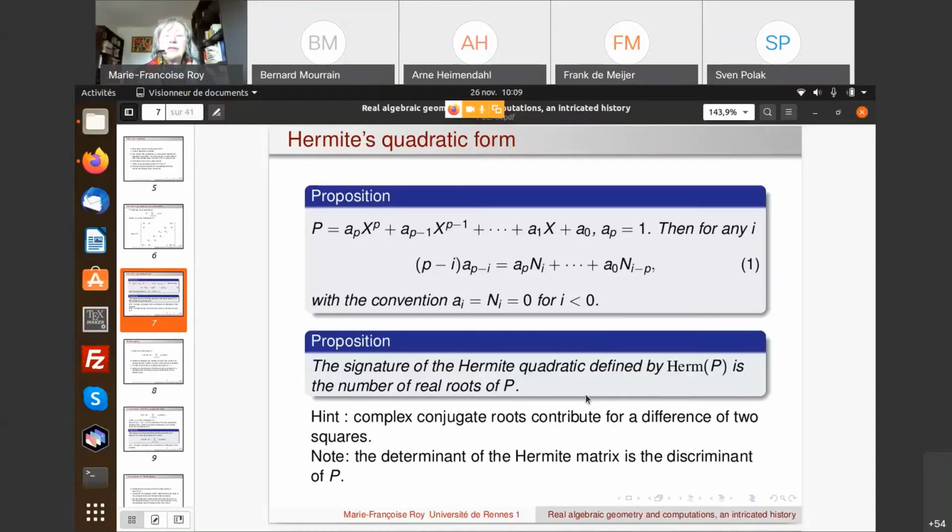And by the signature of the quadratic form, I mean when we decompose the quadratic form as a sum of linear squares and difference of linear squares, it is the difference between the number of plus and the number of minus in this decomposition. And how do we prove it? In fact, it's not very complicated. It's just using the fact that complex conjugate roots contribute for a difference of two squares in the decomposition of the quadratic form. So finally, it means that only the real roots are counting. And maybe I should note here that this Hermite matrix is in fact very useful also because its determinant is just the discriminant of p.